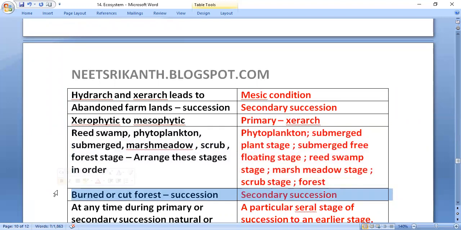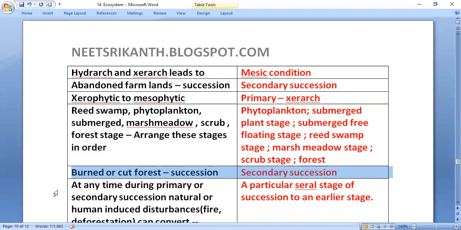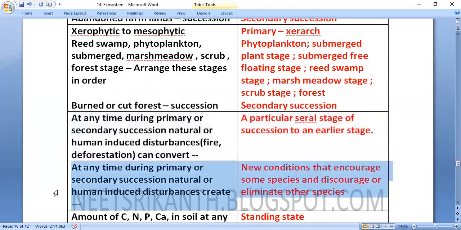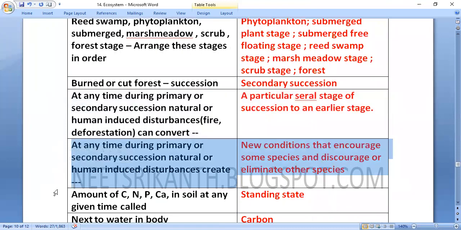Burned or cut forest succession is secondary succession. At any time during primary or secondary succession, natural or human-induced disturbances like fire and deforestation can convert a particular serial stage of succession to an earlier stage. They create new conditions that encourage some species and discourage or eliminate other species.